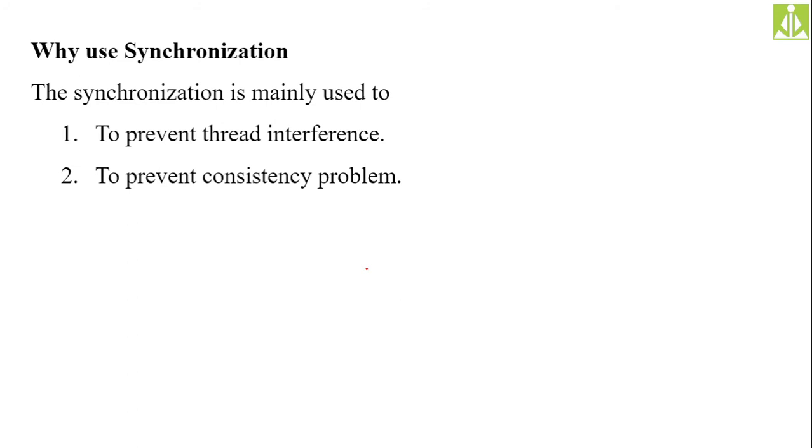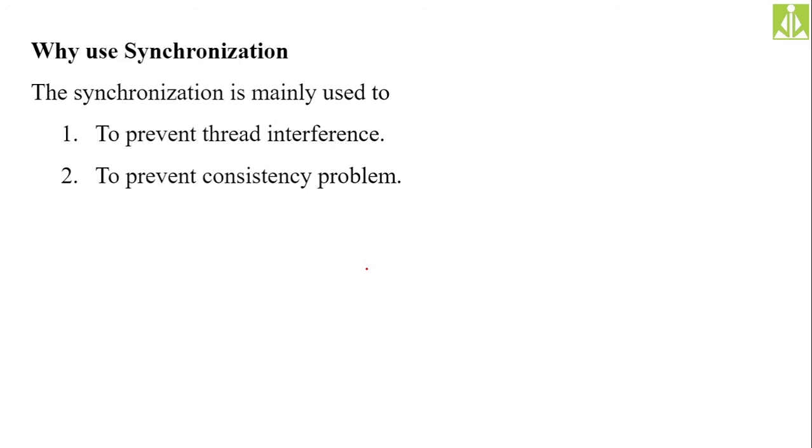So why do we have to go for synchronization? We discussed this already. In my previous slide explanation I have given that idea. The synchronization is mainly used to prevent thread interference. Interference in the sense that when one thread is under execution and using some computer resource, the other thread is interfering over there. Such a thing is a bad thing. Already I showed you such a thing is not good in computer terminology. We should avoid such a thing.